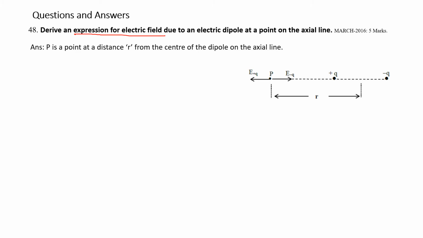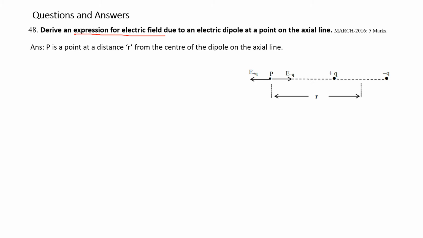Please see the figure. Plus q and minus q form an electric dipole. This is the line joining plus q and minus q. This is the axial line.